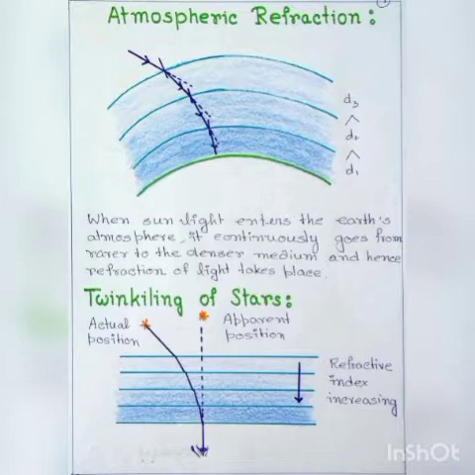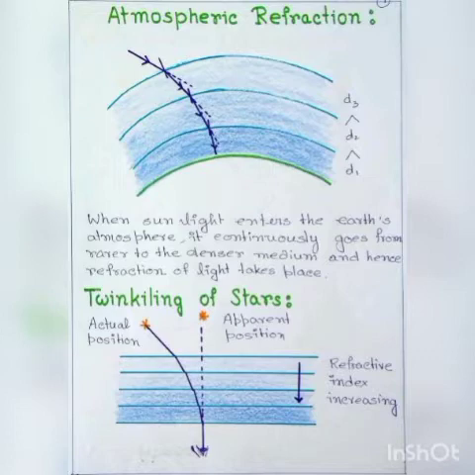The Earth's atmosphere has air all around, and the air in the atmosphere is in the form of layers, and the different layers of air have different densities. So, as we go higher and higher, the density of the layers of air goes on decreasing. Thus, the layer of air close to the surface of the earth has more density than the air layers far away from the surface of the earth.